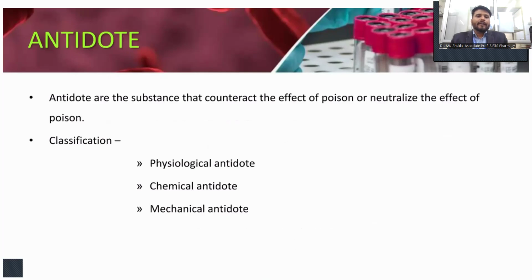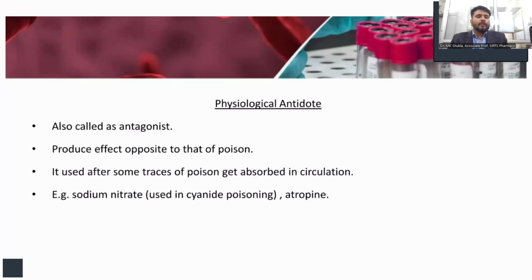So what is an antidote? Antidotes are the substances that counteract the effect of poison or neutralize the effect of poison. There are three classifications: the physiological antidote, chemical antidote, and mechanical antidote. What are physiological antidotes? They are also known as antagonists, producing effects opposite to that of the poison. Also, they are used after some traces of poison get absorbed in blood circulation. Sodium nitrite is generally given in this case.